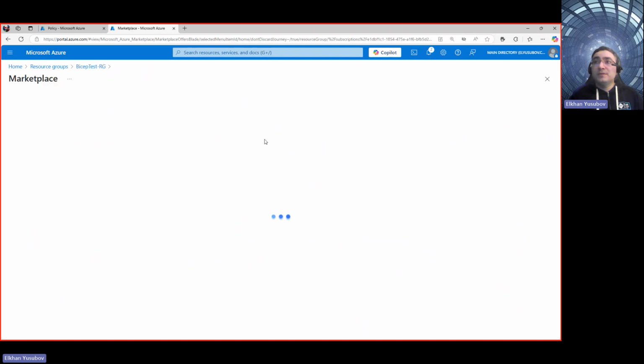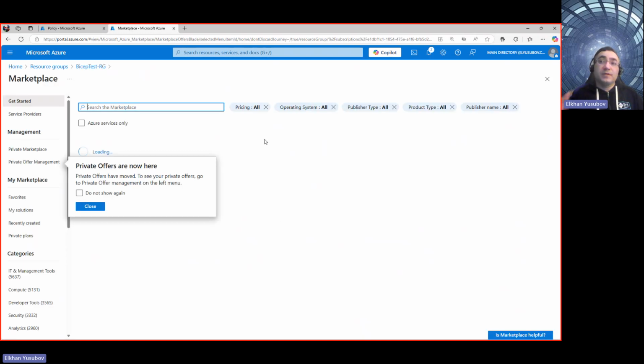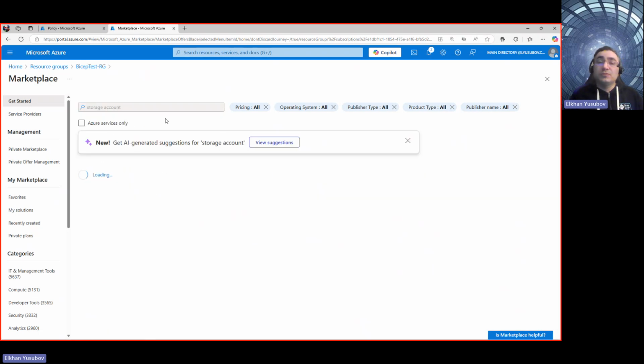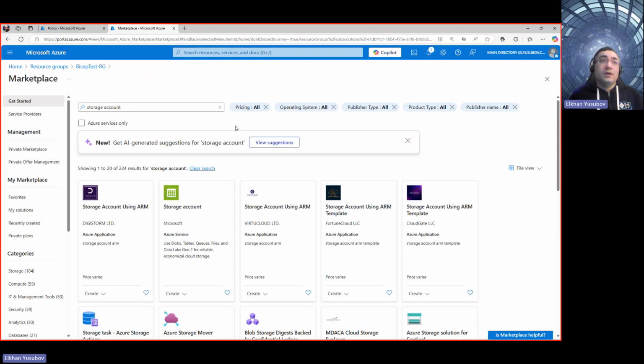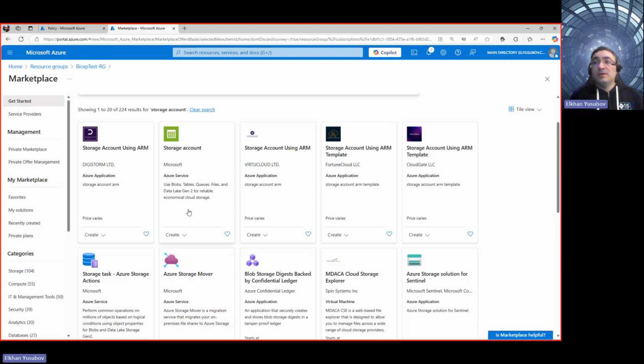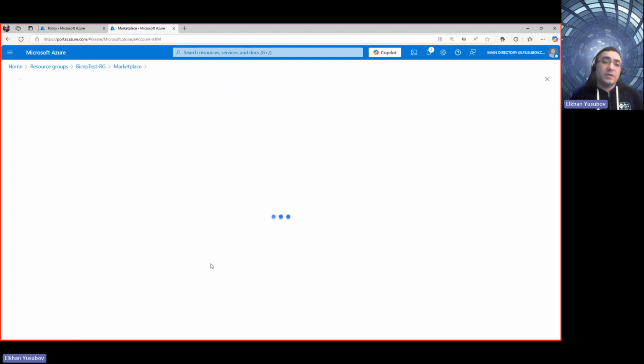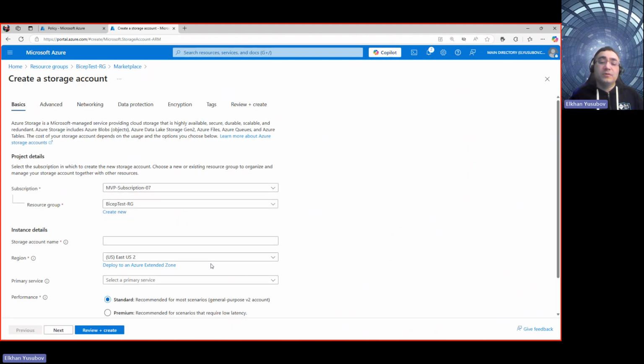To make it easy so that we see the effect right away, I'm going to try to provision a sample storage account, but I'm going to make sure that my Azure policies are going to deny my creation. So let's say I'm an employee who just joined the company and I don't know about these policies. I click on create storage account, because I have an eligible account and role to do that, like a contributor role.